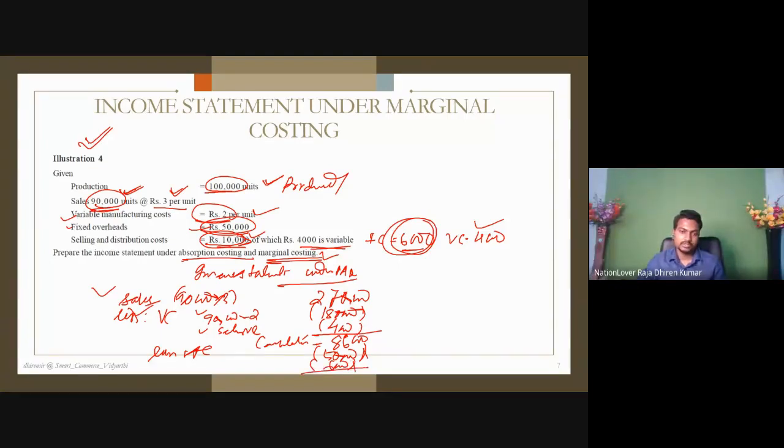That means we minus 56,000, leaving 30,000, a positive figure, hence profit. Understand the points? Very easy. Sales less variable cost, you get contribution. Less fixed cost, you get profit or loss as per the scenario.